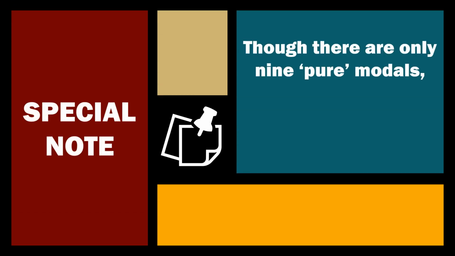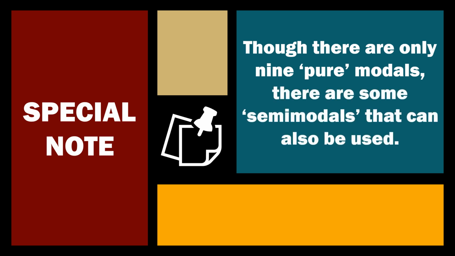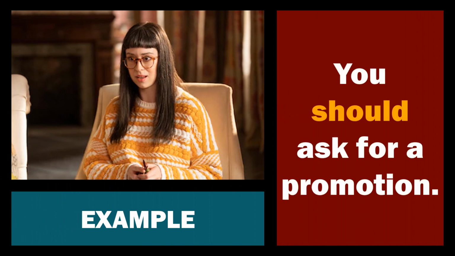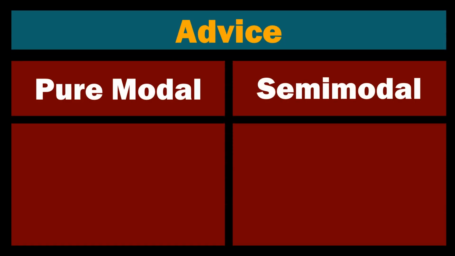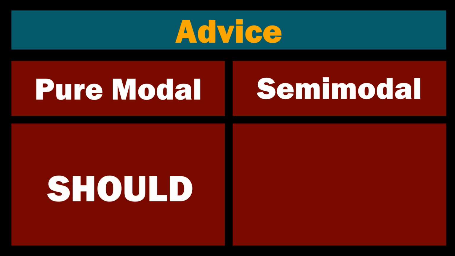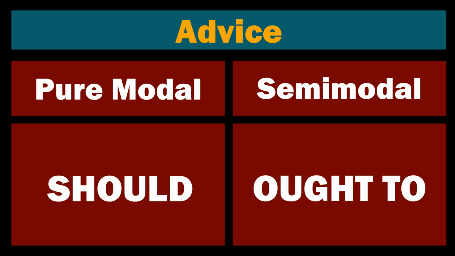Special note, though there are only 9 pure modals, there are some semimodals that can also be used. Example, you should ask for a promotion. You ought to ask for a promotion. Here we get the preposition to involved, and this is what we call a semimodal. So, quick summary of advice, we can use the pure modal or the semimodal. The pure modal should or the semimodal ought to.